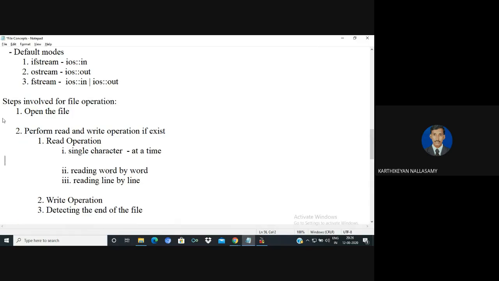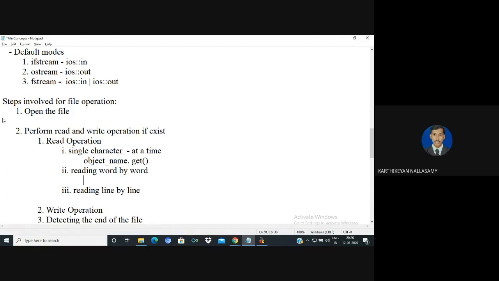If you are reading character by character, we can use a method called the get method by using the object name: object name of your stream dot get, so that we can read character by character. For reading by word, we can use this operator, the insertion operator.